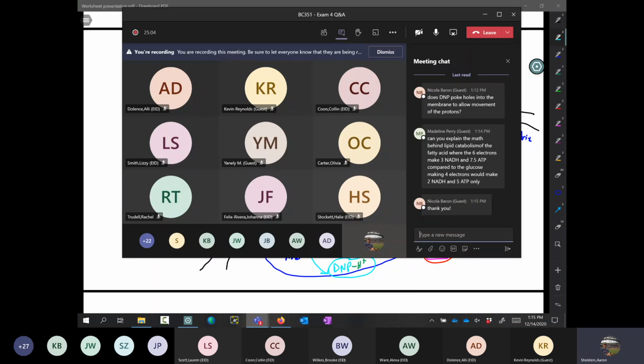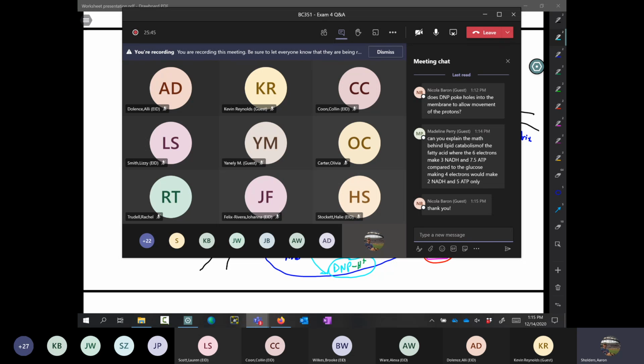And then let's see, there's another question. Can you explain the math behind lipid catabolism of fatty acid, where the 6 electrons make 3 NADH and 7.5 ATP, compared to the glucose making 4 electrons would make 2 NADH and 5 ATP only? I'm not entirely sure what is being meant by this question. Maybe you could explain that a little bit better. Let me come back to that and try to explain, because I'm not sure.